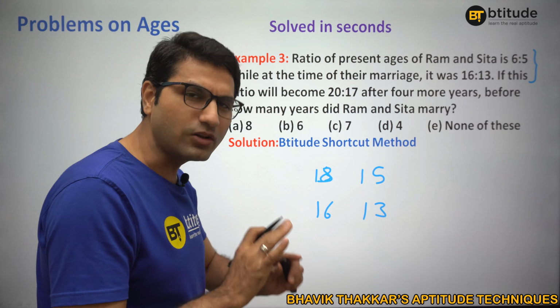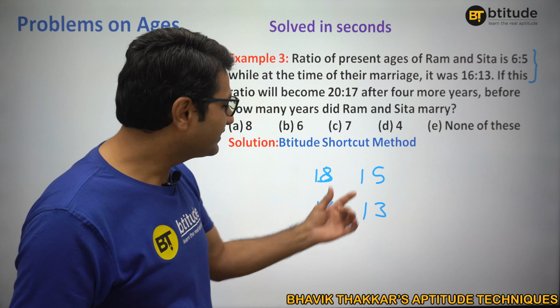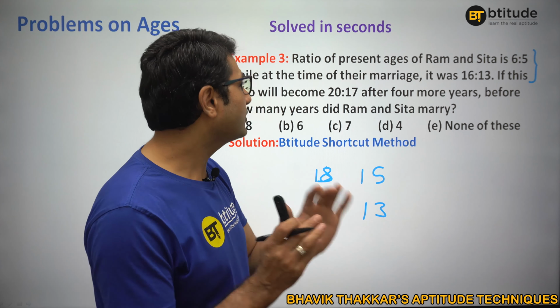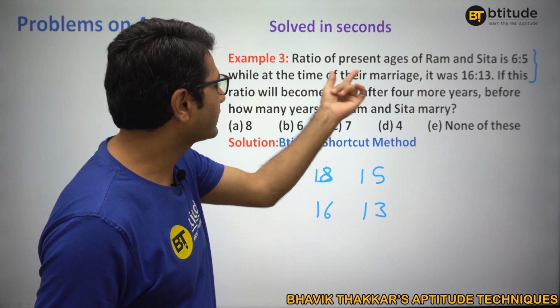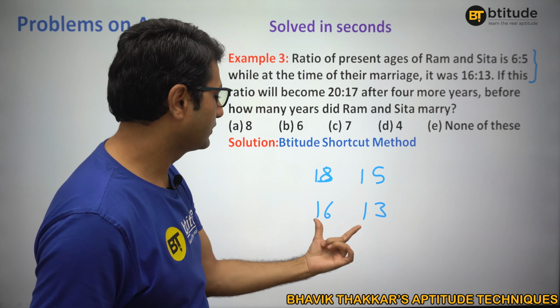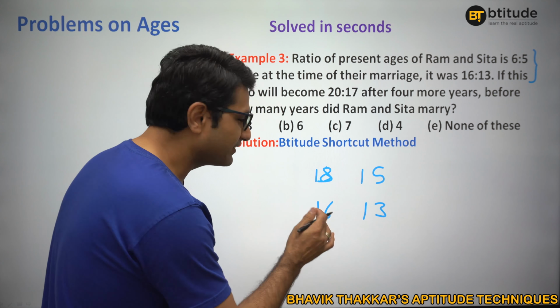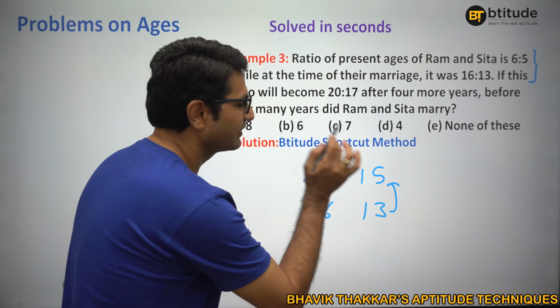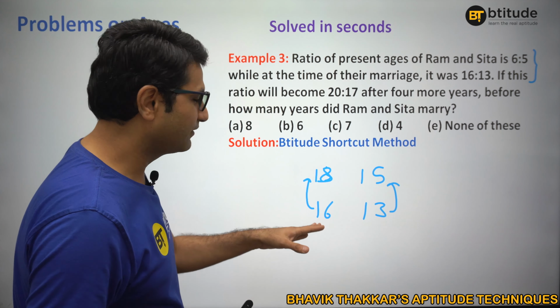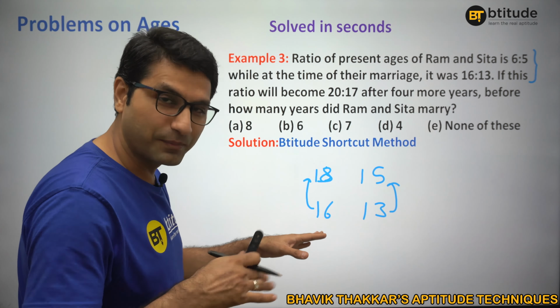So look, this is not the real figure, alright. This is just the replica. Now try to understand, the ratio of present ages is this, while at the time of their marriage, it was this. Are you getting it? That means in my replica, they are both getting increased by 2 years, right? After marriage, if they were married at 16 and 13, they are increased by 2 years.